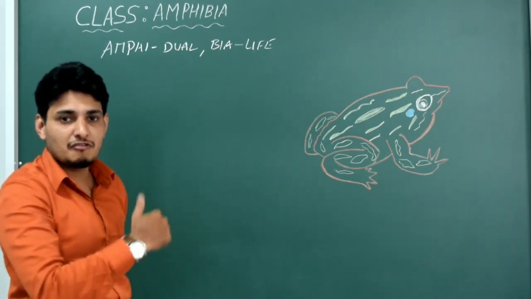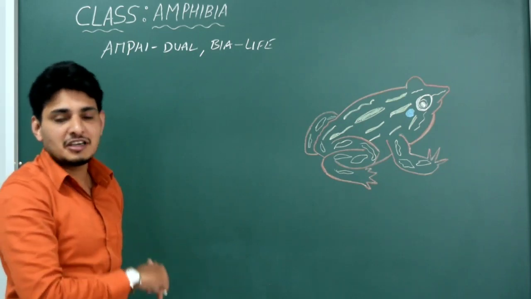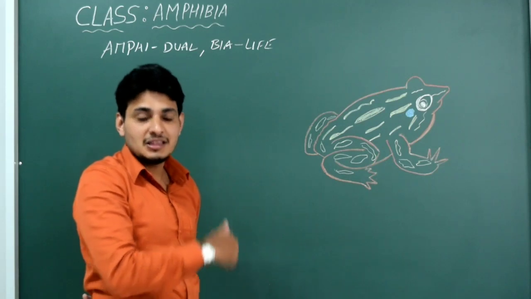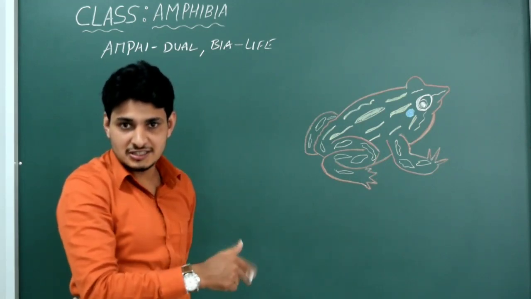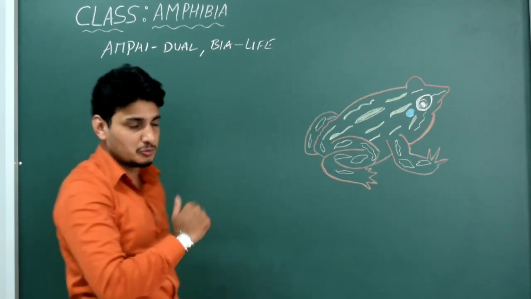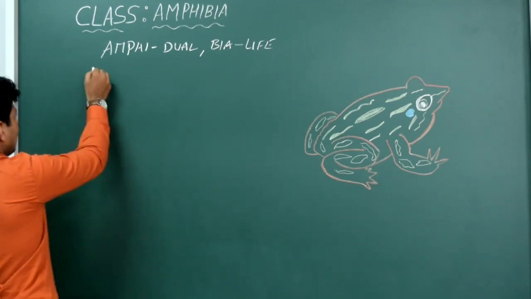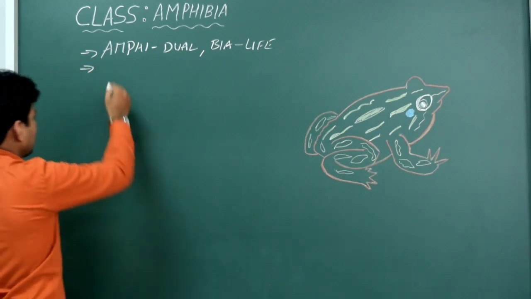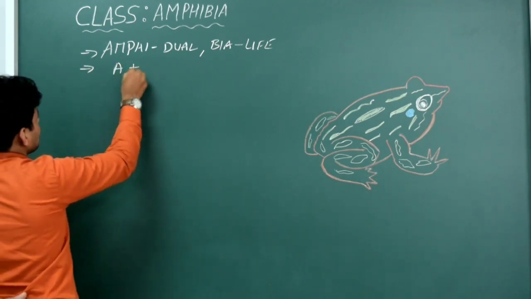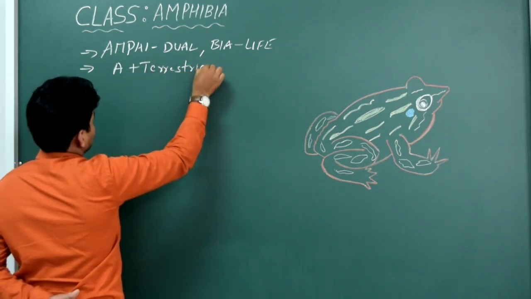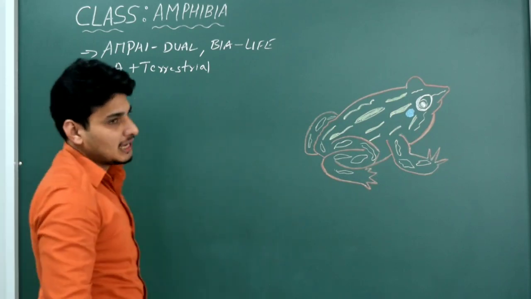There is a switching of respiratory system. When they are living in the aquatic condition, obviously they use gills. When they are in terrestrial condition, they use nostrils, that is lungs. The other one is skin for respiration. That's it, switching could be said. Fine. So we write the point where exactly they live, that is habitat. Habitat is aquatic plus terrestrial, both the conditions. So this is actually the diagram of a frog.